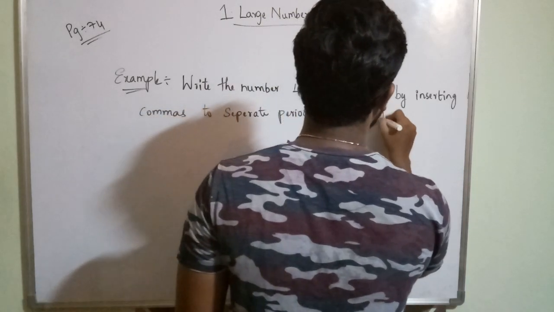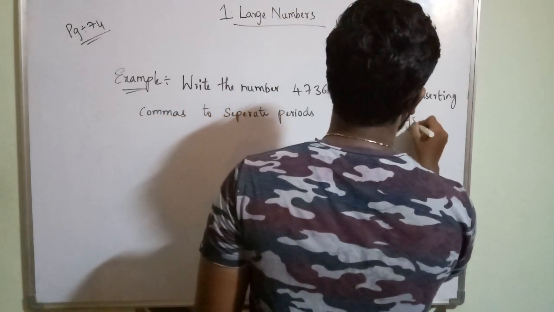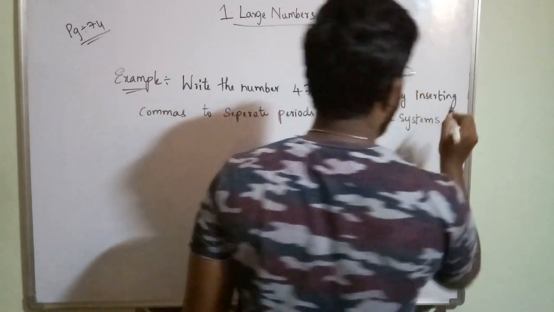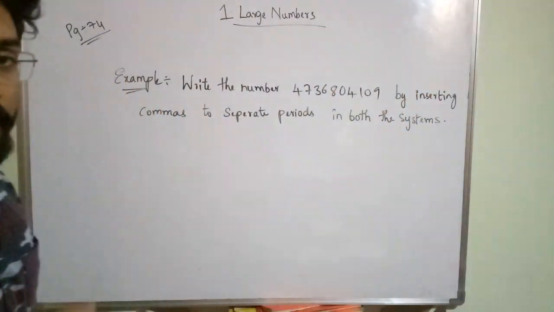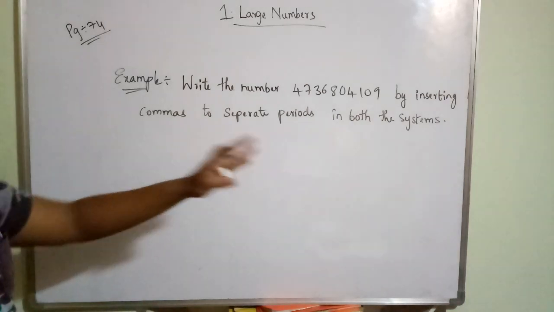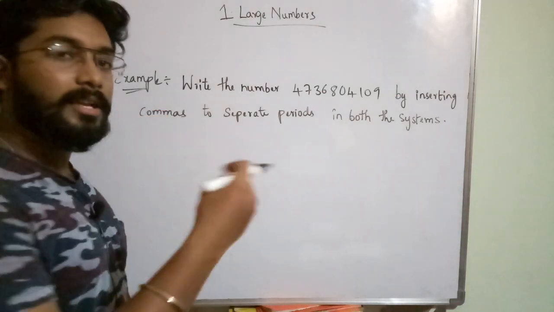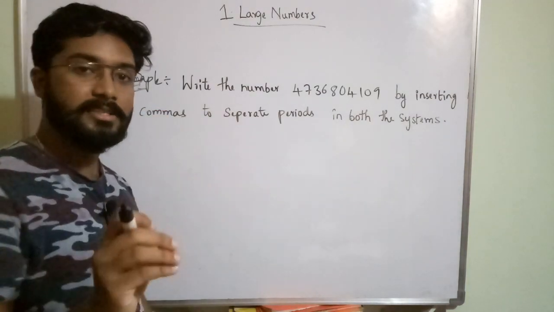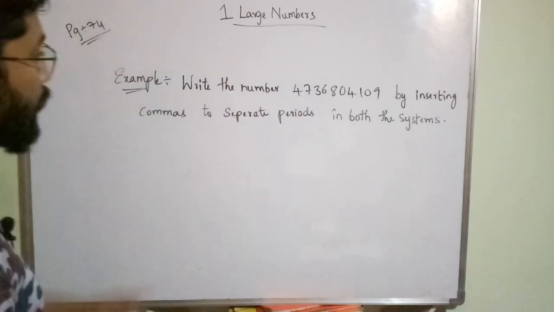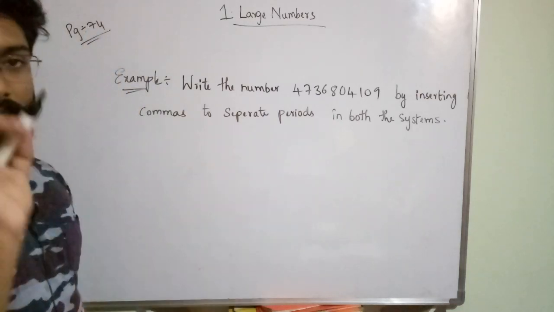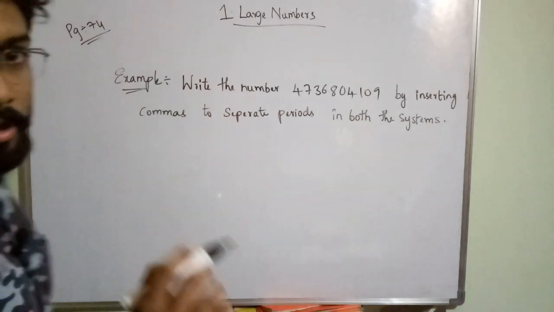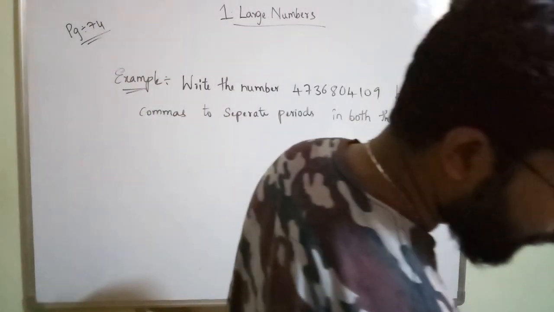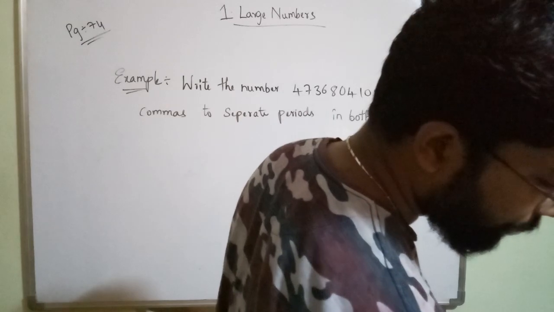What is changing in both the systems? Inserting commas and the number name. The value will be same for the given number, but inserting commas and what we will call that number in Indian system, international system, that is only the difference. If you understand how to insert comma, then whole job is done. Okay, number name will be definitely remembered by you.